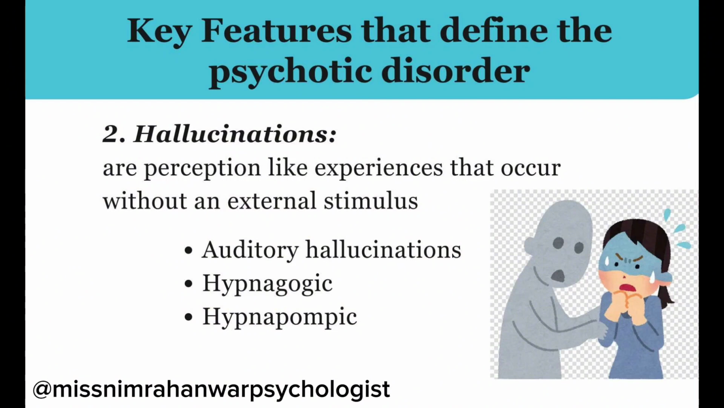Hallucinations are perception-like experiences that occur without an external stimulus. It means hallucinations are those types of perceptions that a person experiences without the presence of an external stimulus. They are not under voluntary control. They may occur in any sensory modality, but auditory hallucinations are the most common in schizophrenia and related disorders.